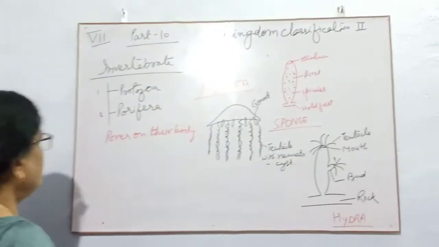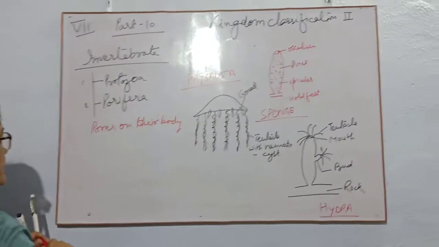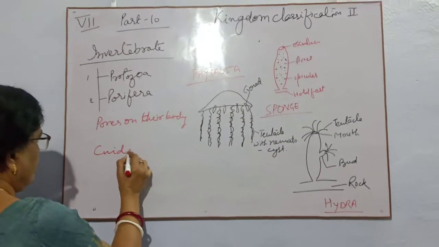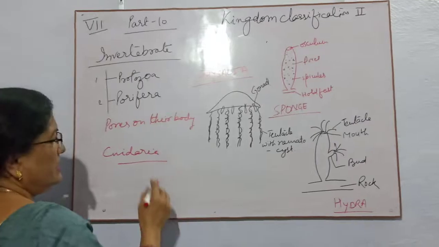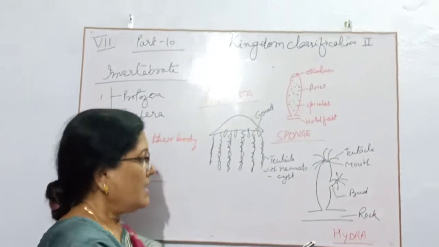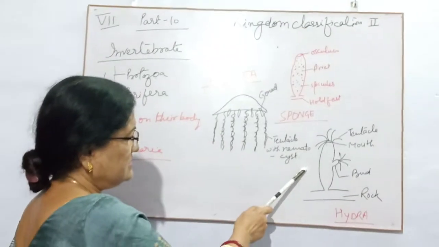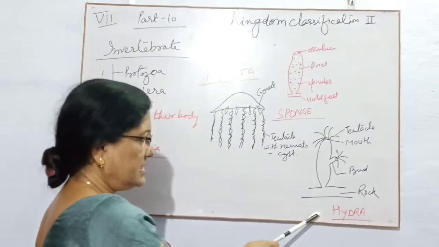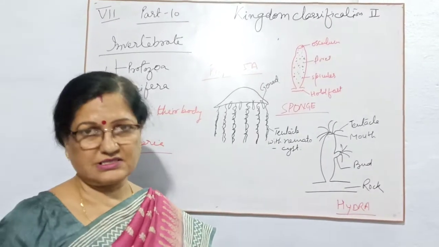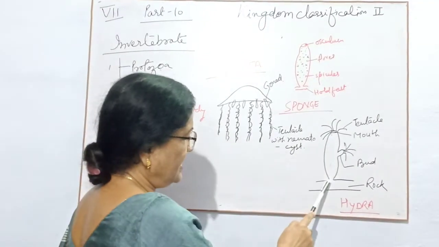Now I will come to the Coelenterata or Cnidaria. Example for Cnidaria is Hydra. Coelentron means hollow gut or intestine. So this is the body of Hydra.